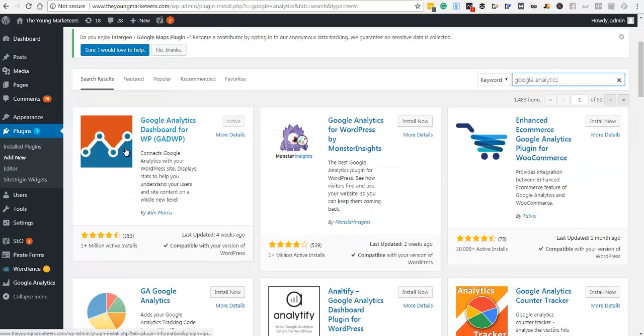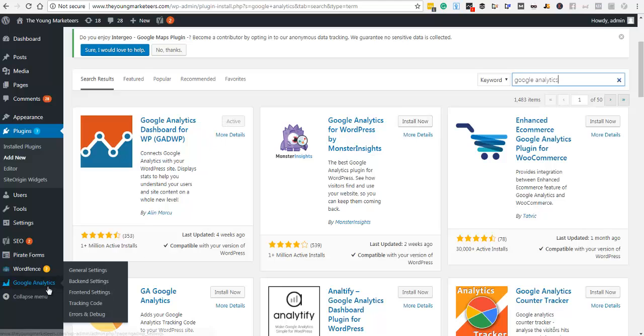So this is the one here. That's what it looks like. It's already active. So you click install now. Let's just pretend this one is this. We'd hit install now, and then you would activate. Then when you go to the settings for this.